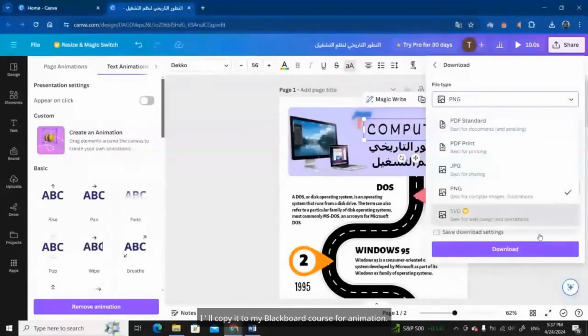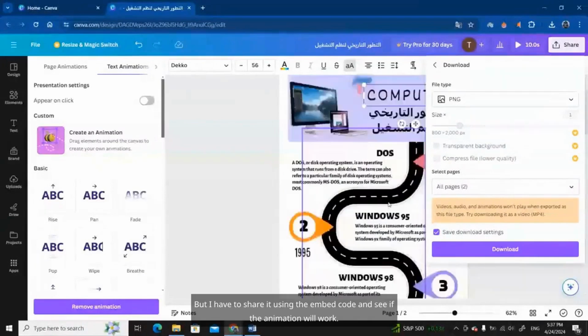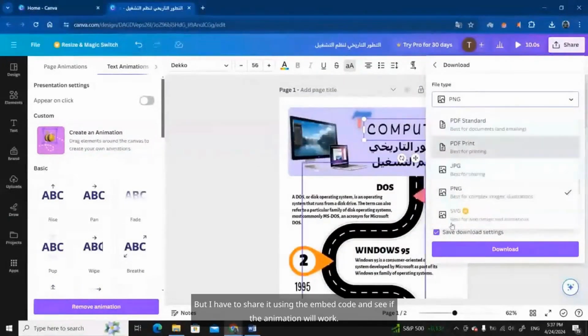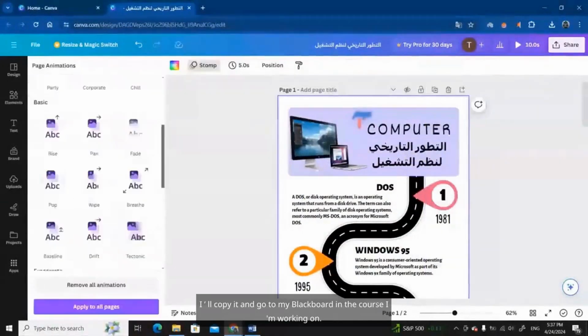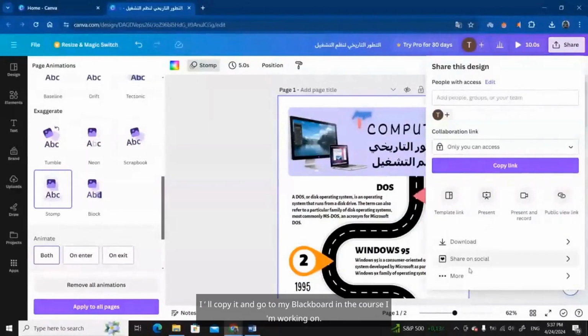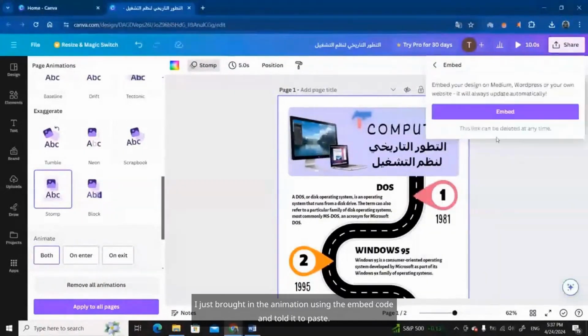Okay, embed. I'll copy it to my Blackboard course for animation. I'll go to the last page I made with you. The animation is not working with this long file, so I have to share it using the embed code and see if it will work. I'll copy it and go to my Blackboard in the course I'm working on. I'll go to the last page I created with you in the content. I just brought in the animation using the embed code and told it to paste.